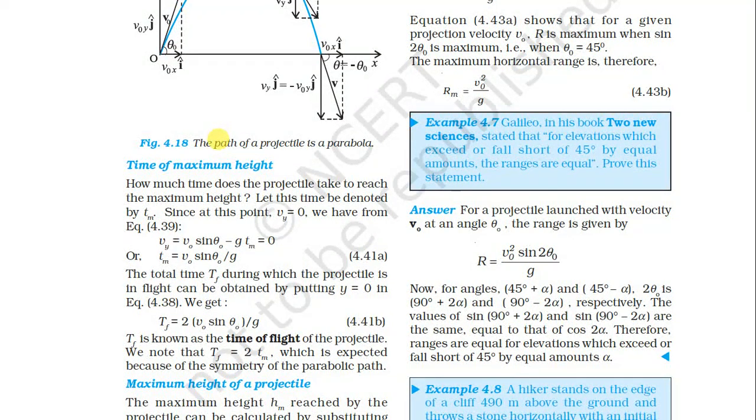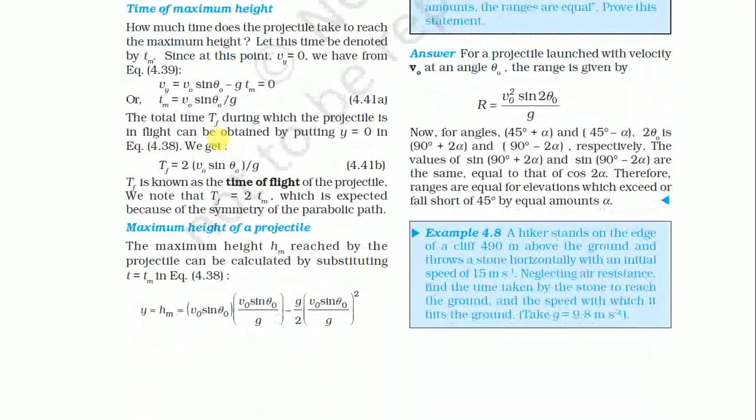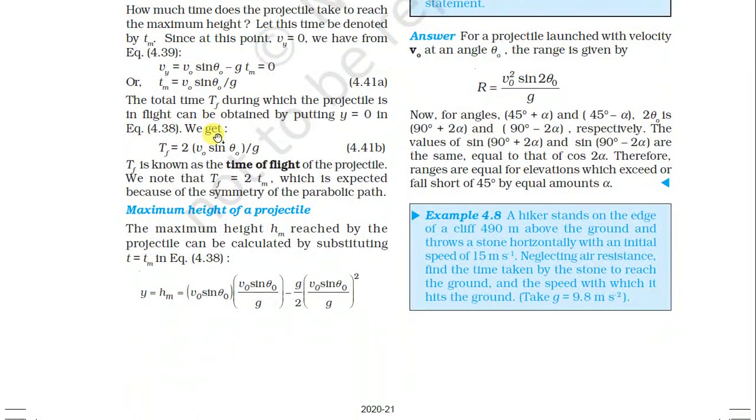The total time Tf during which the projectile is in flight can be obtained by putting y equal to 0 in the equations. We get the value of Tf equals 2 V0 sin theta 0 divided by g. Tf is known as the time of flight of the projectile. We note that Tf equals 2 times Tm, which is expected because of the symmetry of the parabolic path.